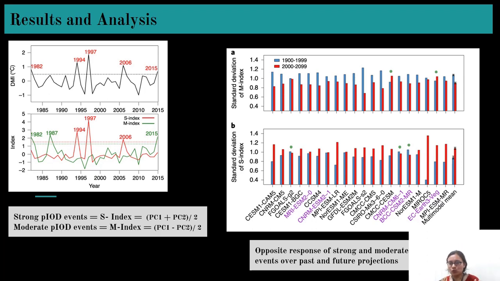What they have shown here is that the moderate PIOD events variability will be reduced from the past to the future, whereas the strong PIOD events variability will increase from the past one to the future one. And here is the result for the different models they have simulated this data.